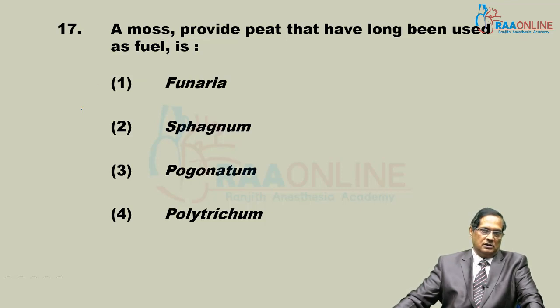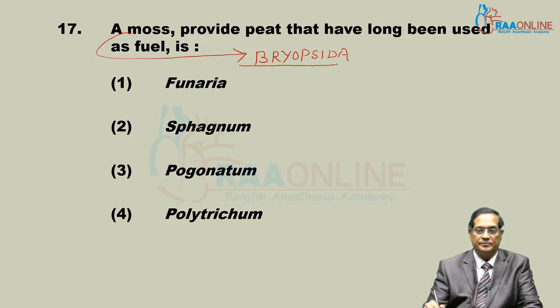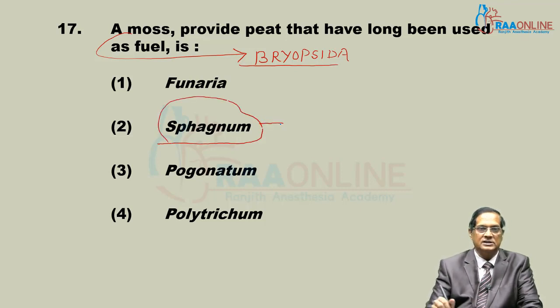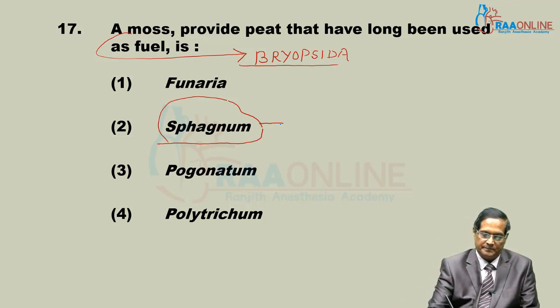Moss. They are members of class Bryopsida. Members of this class are called mosses. One of the mosses is Sphagnum. Sphagnum has the tendency to store an enormous amount of water. It is also called cotton moss.